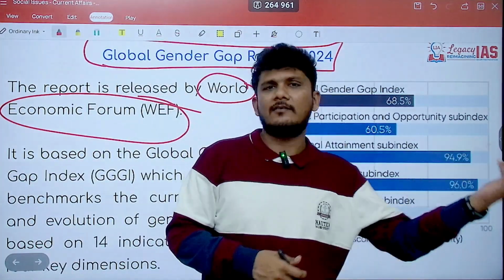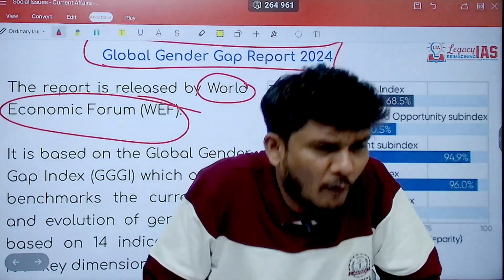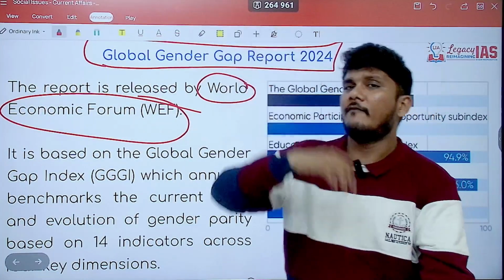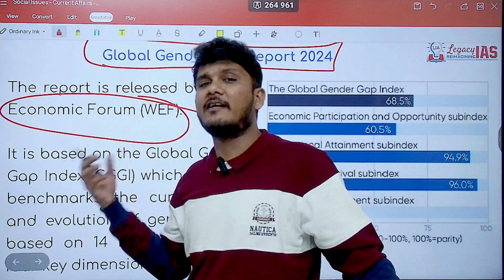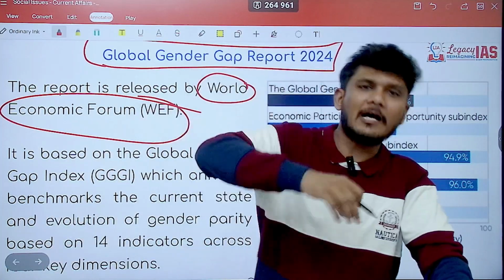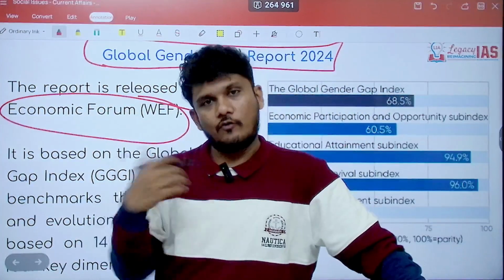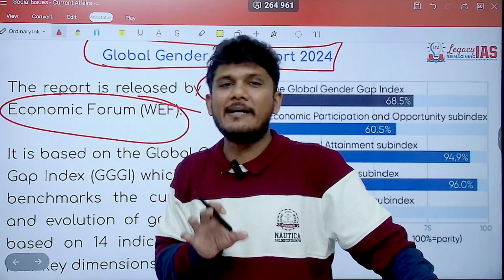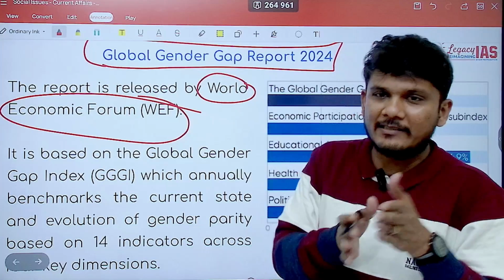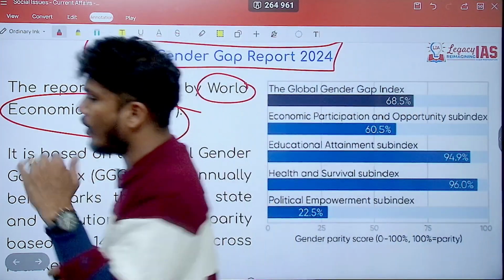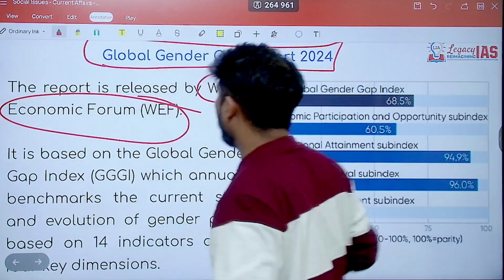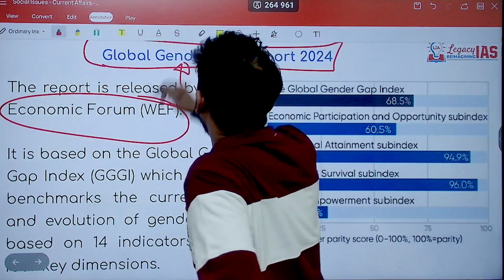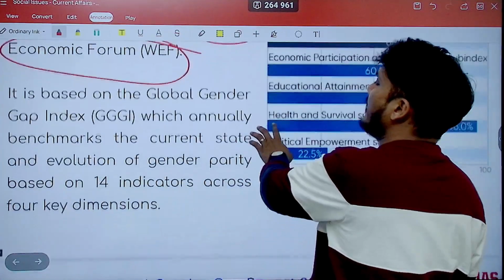So the reason is that World Economic Forum wants prosperity of the world, which is not possible unless and until you ensure that women are also involved in it. So they also can bring out this report. So remember it specifically if certain things are not in sync with respect to the commonly held belief. Now, coming back to the topic, the Global Gender Gap Report is brought out by World Economic Forum.